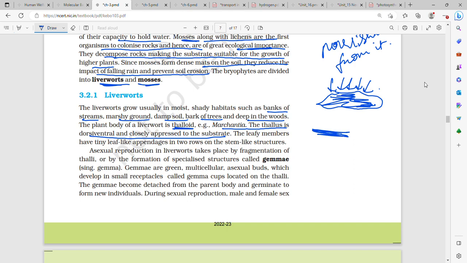The leafy members have tiny leaf-like appendages in two rows on the stem-like structures, and asexual reproduction takes place by fragmentation of thalli or by formation of specialized structures which are called gemmae. The gemmae are green multicellular asexual buds, and they develop in small receptacles called gemma cups which are located on the thalli. The gemmae become detached from the plant body and germinate to form new individuals.